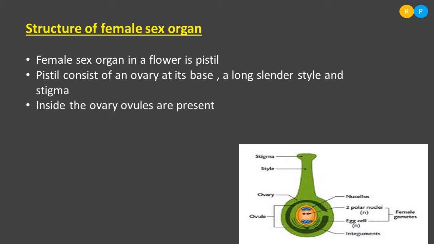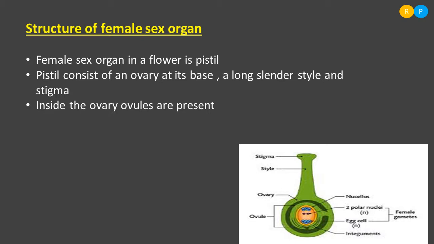The number of ovules varies from one plant to another kind of plant. It is not like only one ovule is present in the ovary. In some 4, in some 5, in some 10. Like that many ovules will be present within the ovary, depending completely on the kind of species.